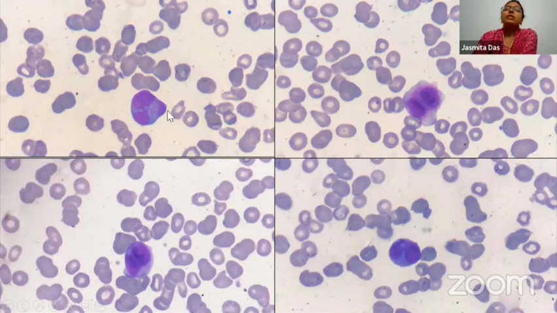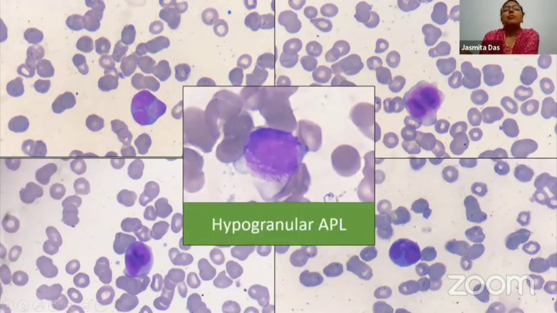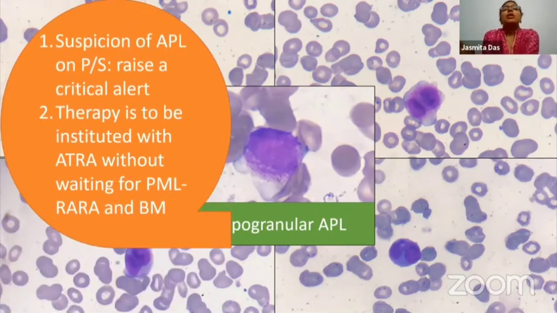Now, some of these bilobed cells have this dusky cytoplasm with high granularity. And if you carefully screen the peripheral smear, you will be able to identify this cell, which is also called the Faggot cell. And this confirms your diagnosis as a hypogranular acute promyelocytic leukemia. Hypogranular, why? Because most of the other cells are actually hypogranular, even though you've been able to find a Faggot. So suspicion of APML on peripheral smear, if you have even an iota of suspicion, you should raise a critical alert.